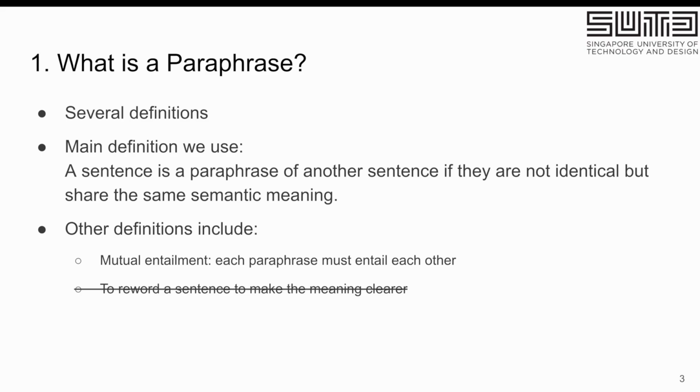There are other definitions. Some are a bit more strict, for example, both paraphrases must mutually entail each other. And then there are some which are a little bit different, from other kinds of contexts, like maybe from an English language course, where they will say that a paraphrase is when you reword a sentence to make the meaning clearer. So in our case, we don't really want the meaning to change. I'll talk a bit more about this later.